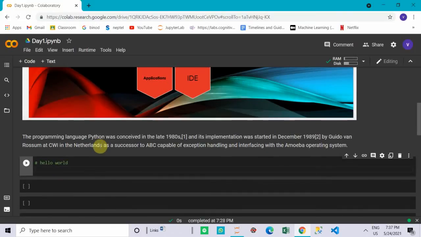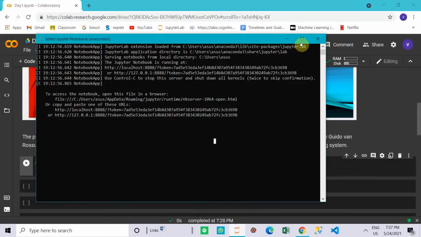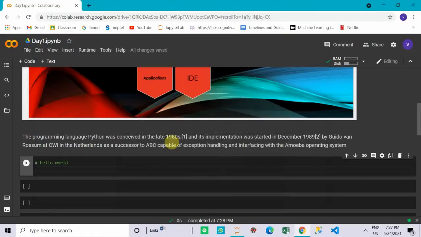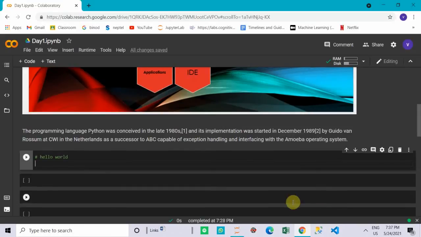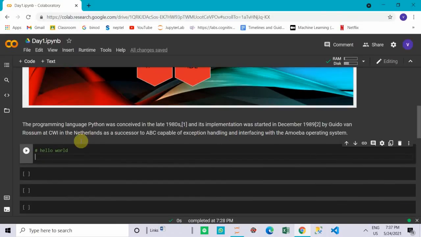So basically this is Google Colab, in which we are going to code all these things. You can use any other IDEs or any other notebooks, like you have Jupyter notebook, you can install that in your machine and then you can use that, or you can have Visual Studio Code, you can use that also, and you can use others like Spyder or the Anaconda package, in which you can use anything.